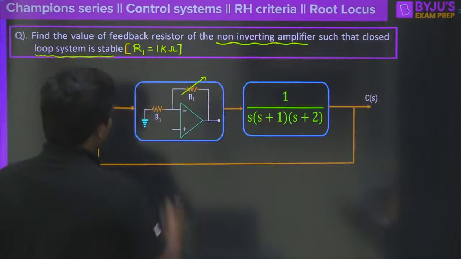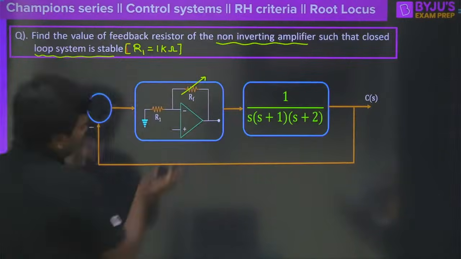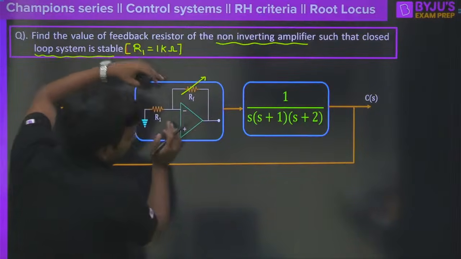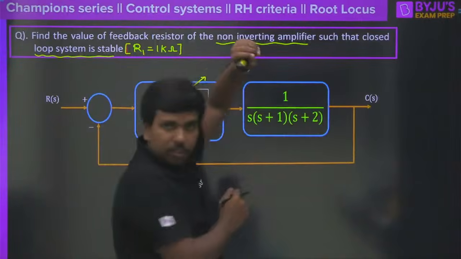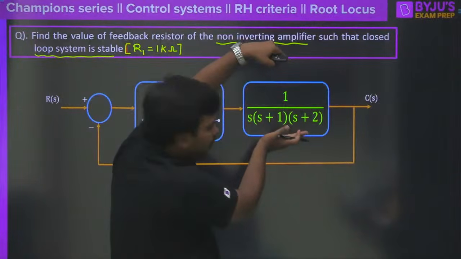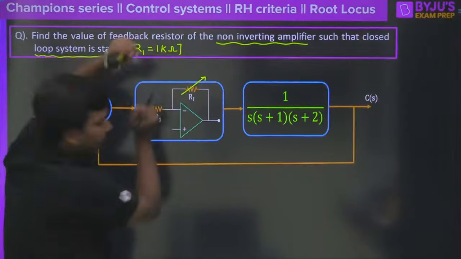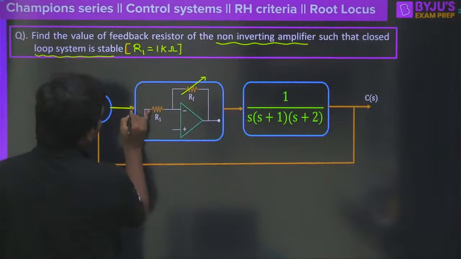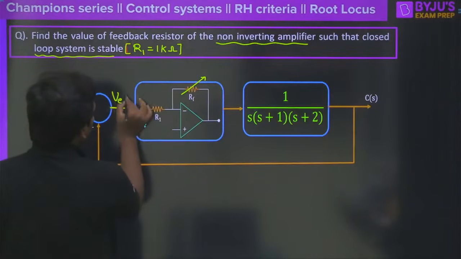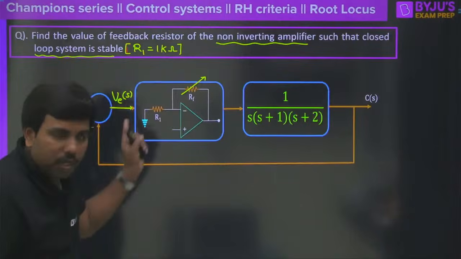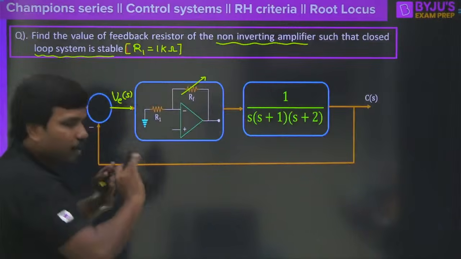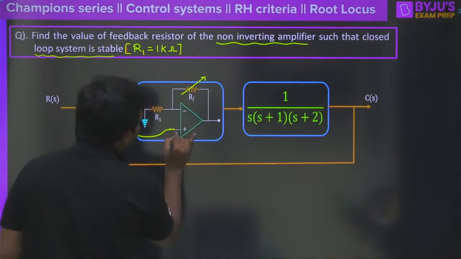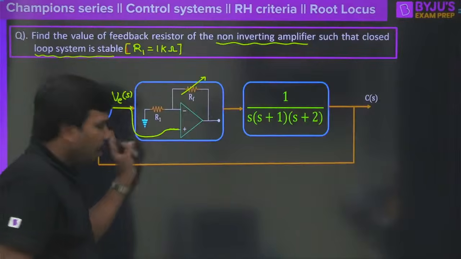So R1 is equal to 1 kilo ohm, and you must understand that in the forward path we have an amplifier, and this is considered as a plant transfer function. And this is considered as an amplifier, correct? So now we all know that the error signal may come here, and assume that the error is voltage only. Let's assume that all parameters here are considered to be voltage. Now maybe this voltage might be given to this one, clear? So it is connected to this with ground as a reference.